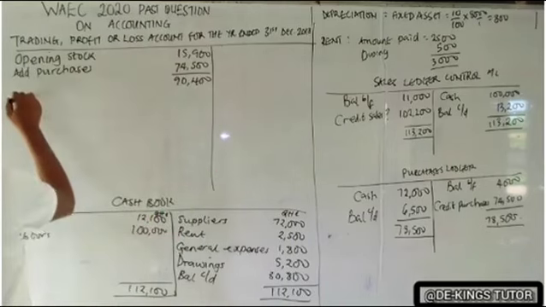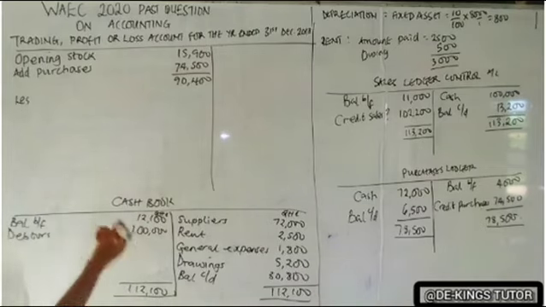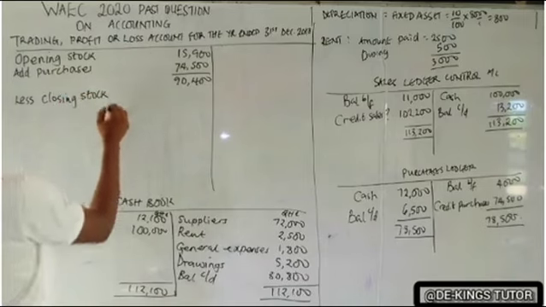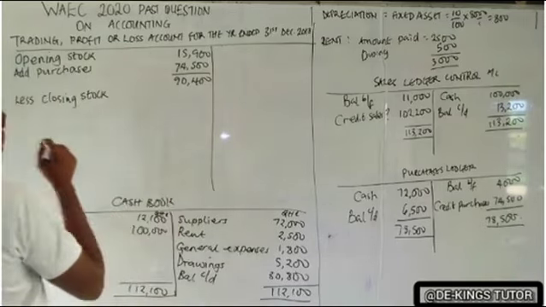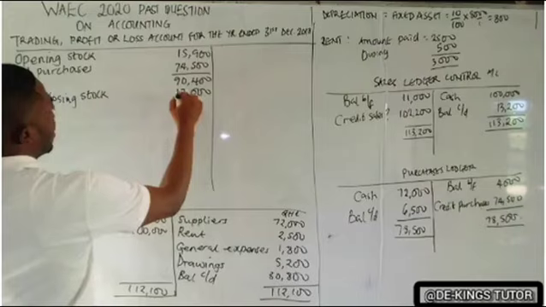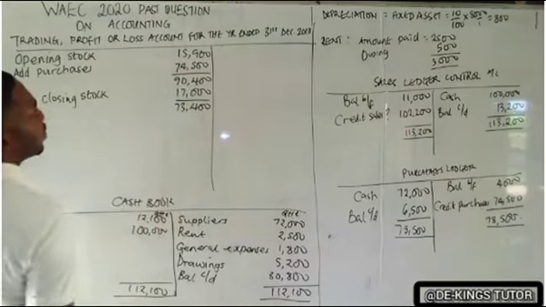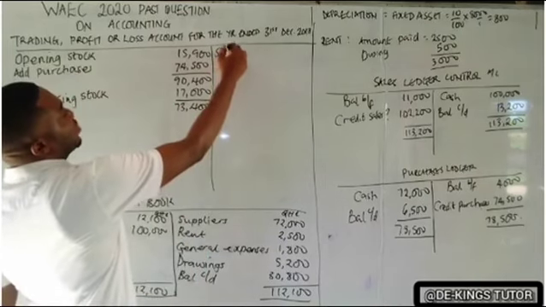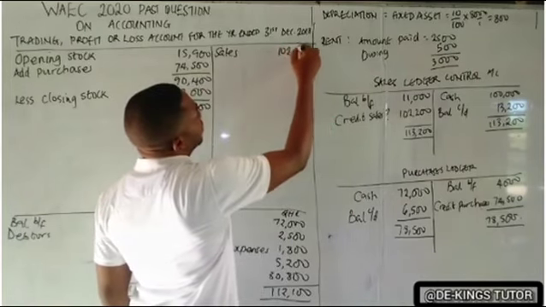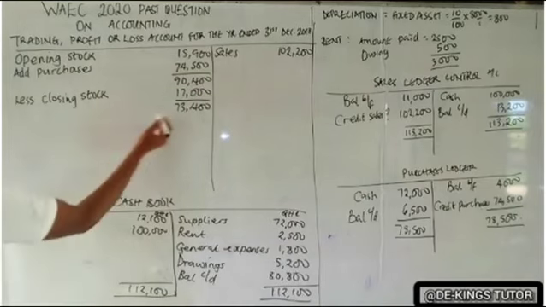Okay. Now, the next thing you should do, there is no return outwards in this question. So we should just less our closing stock. The closing stock is the one at the end. The closing stock now will be 17,000. So if you deduct this, we have 73,400. Okay. Now at our credit side will be our sales, and we'll take this sales 102,200. Okay. So to get this is now our cost of goods sold.